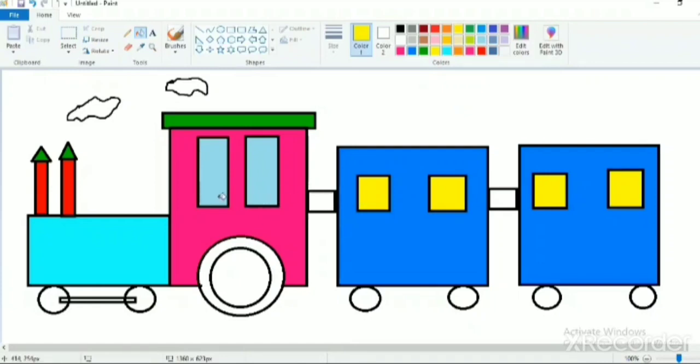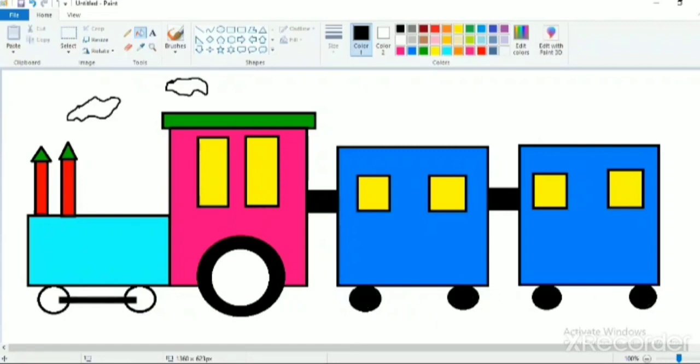So windows yellow, and wheels and this joint black. You need to color in this box of the wheels very carefully, as it is very thin and color can spread. Now for the smoke I'm going to do gray. So our train is ready.